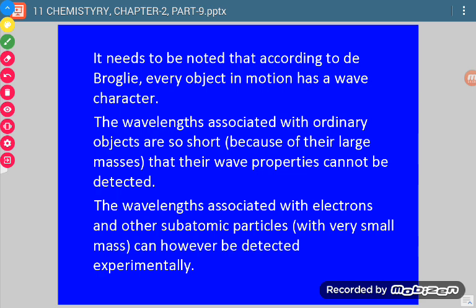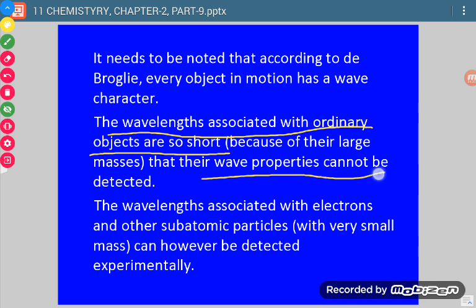The wavelength associated with ordinary objects, ordinary objects meaning those which we can see, which are macroscopic. The things which we can see are ordinary objects and they are called macroscopic. For them a wave is also there, but the value of wave character, or we can say lambda, is very small and it cannot be detected.